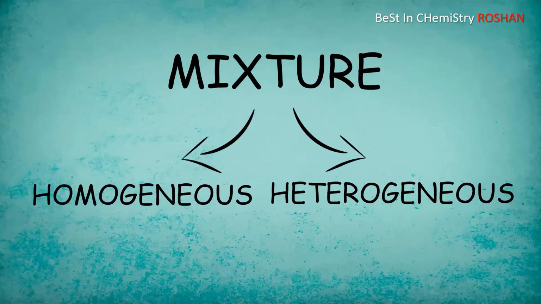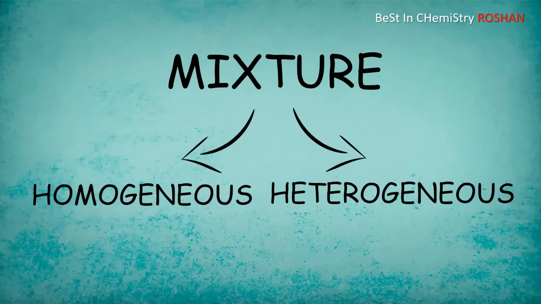Students, right? So like pure substance, mixture is also of two types: homogeneous as well as heterogeneous mixture. Simple. Homogeneous means the components are mixed completely and have uniform composition; that mixture is called homogeneous. If they do not mix completely, and you can observe the layers of components, that mixture is called heterogeneous.